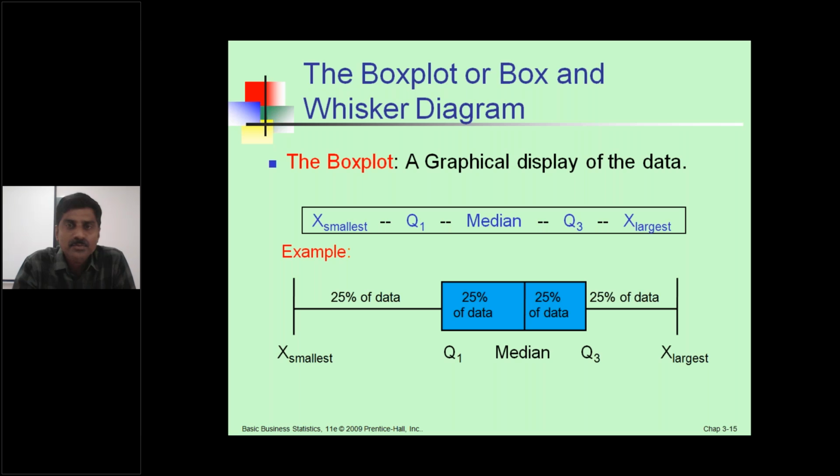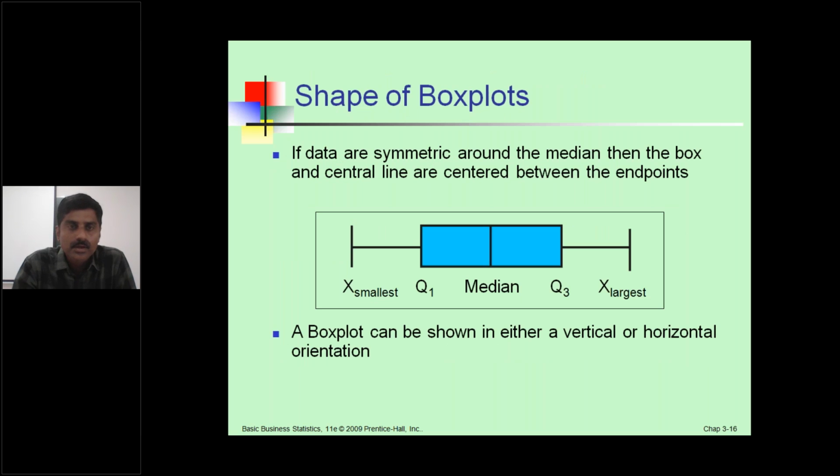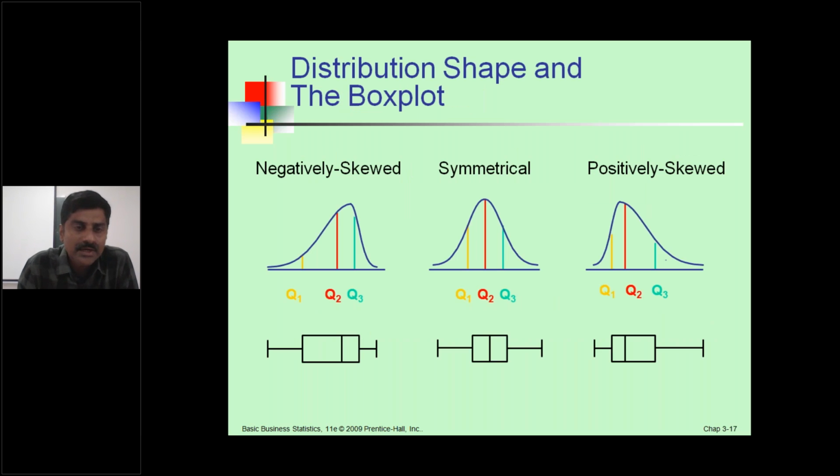Okay. The box plot and whisker diagram, a graphical display of the data. Shape of the box plot. This is the shape. If data are symmetric around the median, then the box and central line are centered between the endpoints. A box plot can be shown in either a vertical or horizontal orientation. This is the important one.